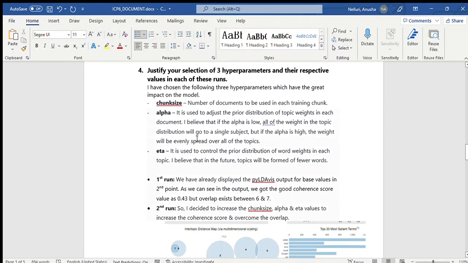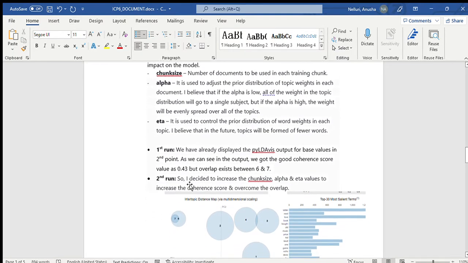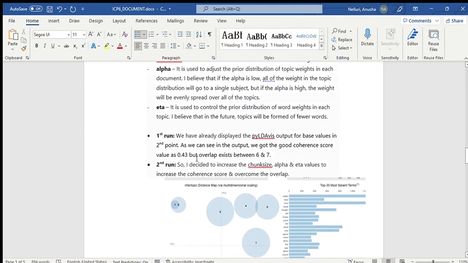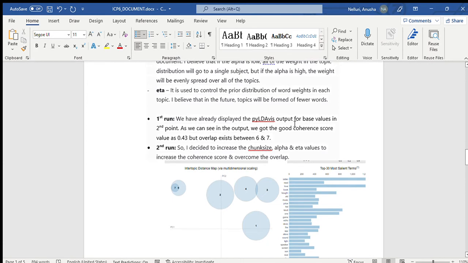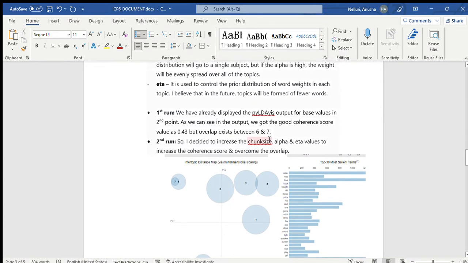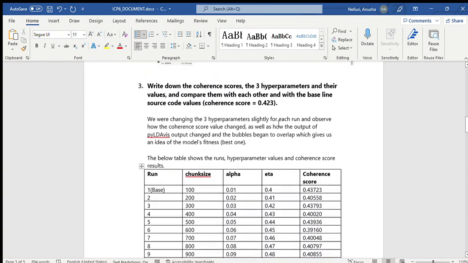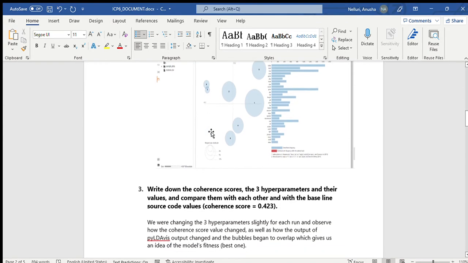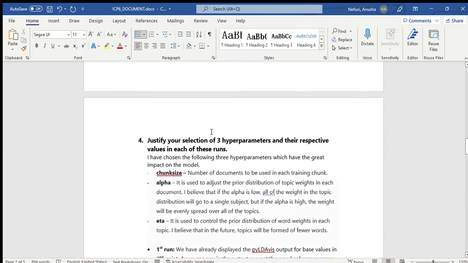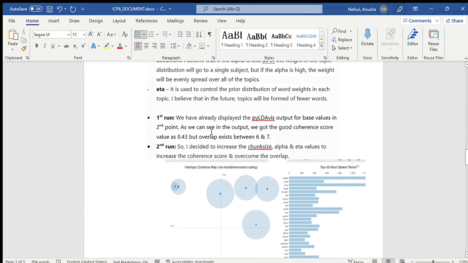Here I have described each run's performance. Coming to the first run, as you can see, we have already displayed the output for coherence score and visualization output for the first run. In the first run, we got a good coherence score, but as you can see here, there is an overlap between 6 and 7. That is the reason we would like to execute this model for one more run.